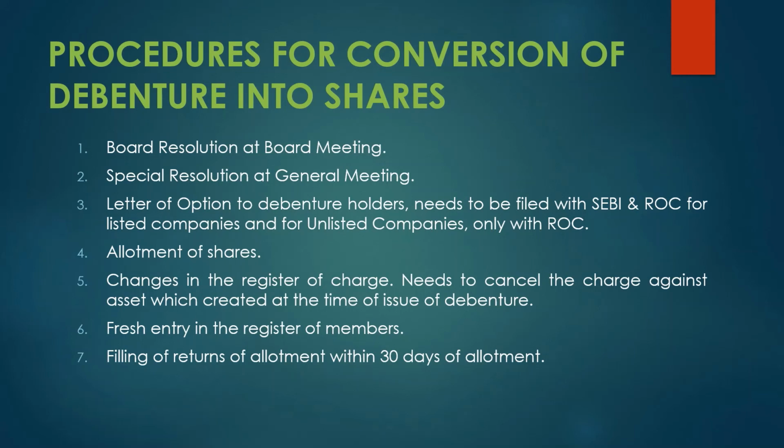So the debenture holder became a member or shareholder of your company, so you have to make a fresh entry in the register of members. And after that, we need to file the return of allotment with the ROC within 30 days of such allotment. So we have to intimate the ROC that we have converted this debenture into shares. That you also have to do within 30 days from such allotment. So these are the procedures in brief for the conversion of debenture into shares.